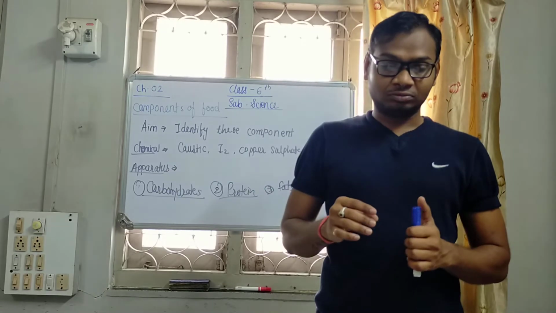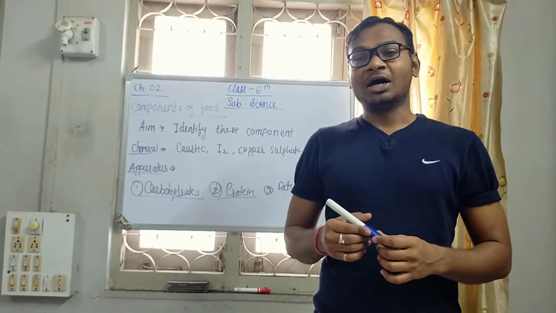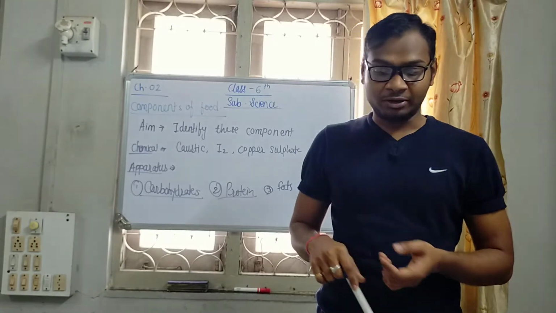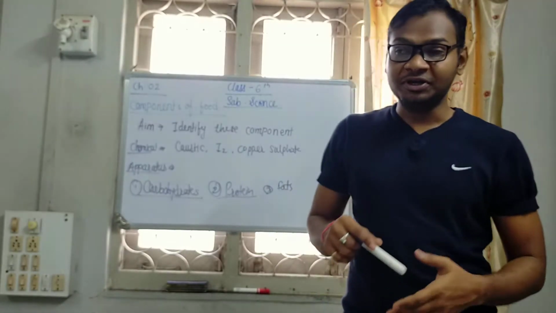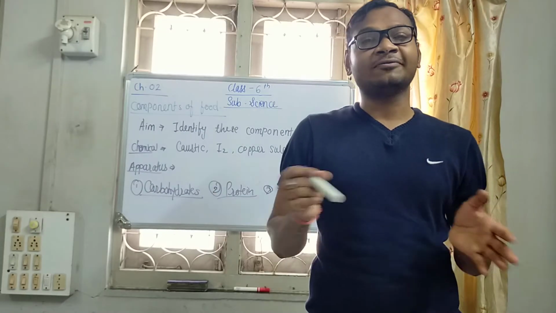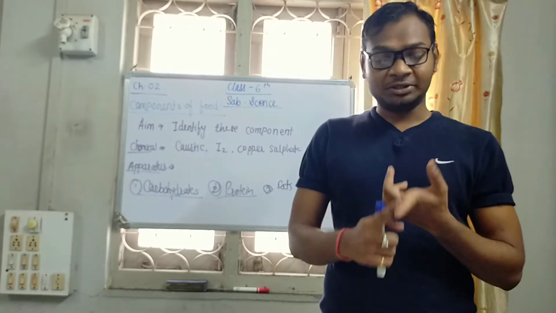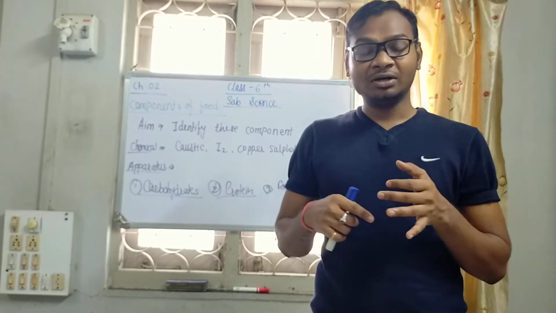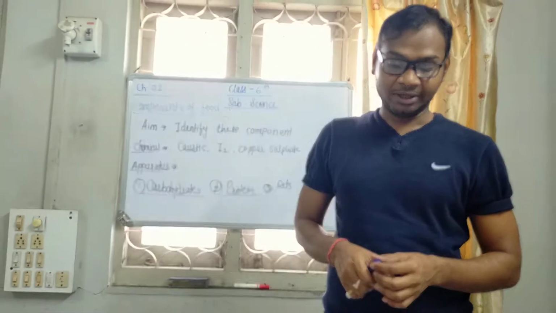So what are the common sources of these? Carbohydrates are obtained from sweet potato, sugarcane, mangoes, wheat, papaya, all the sources of carbohydrates. Fats are obtained from nuts, groundnut, fishes, eggs, milk, and other sources like that.